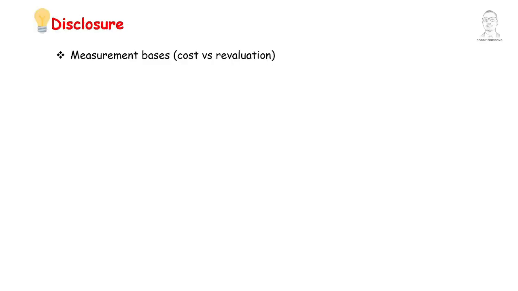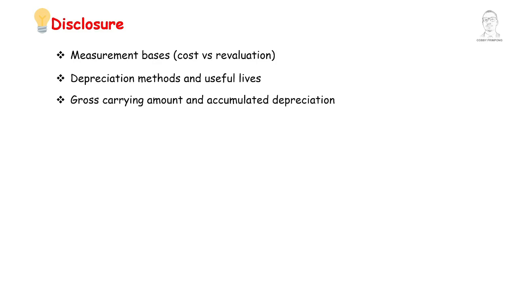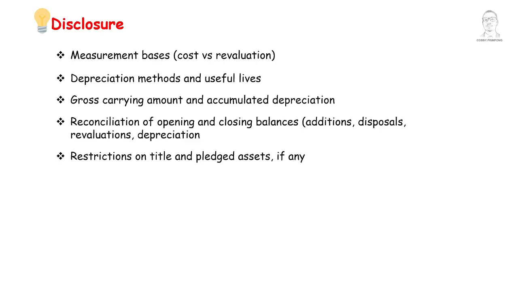Disclosure. IAS 16 requires extensive disclosures including measurement basis, depreciation methods and useful lives, gross carrying amount and accumulated depreciation, reconciliation of opening and closing balances, restrictions on title and pledged assets, if any. These disclosures ensure transparency for users of financial statements.